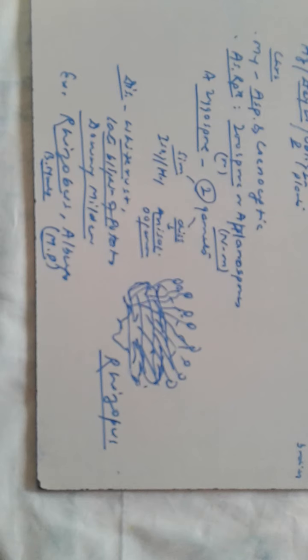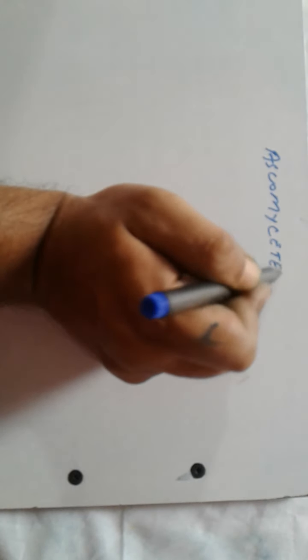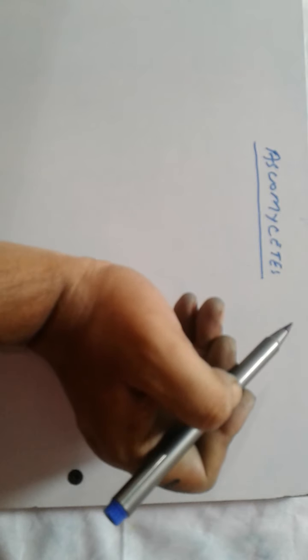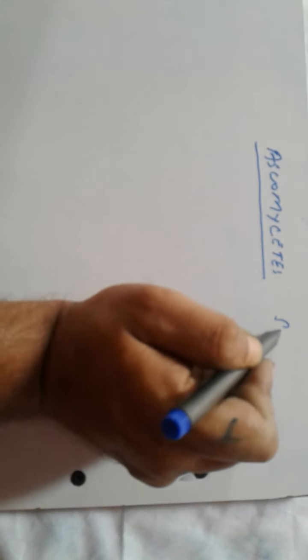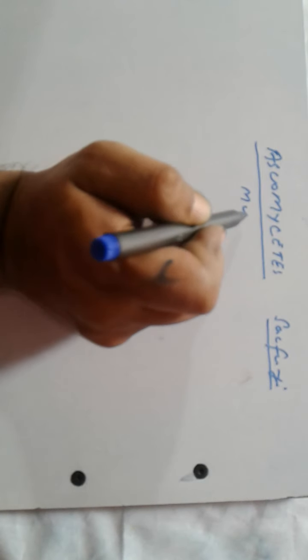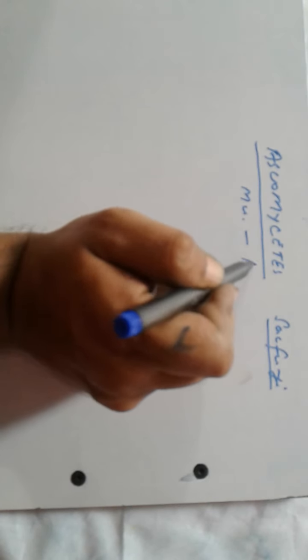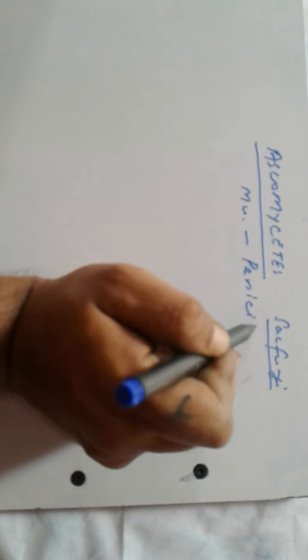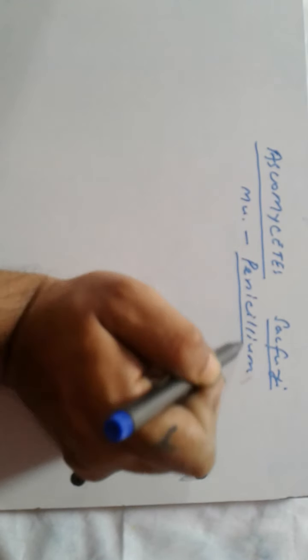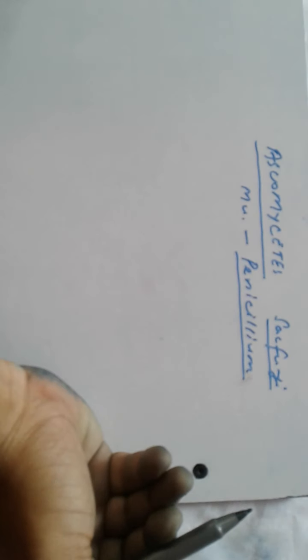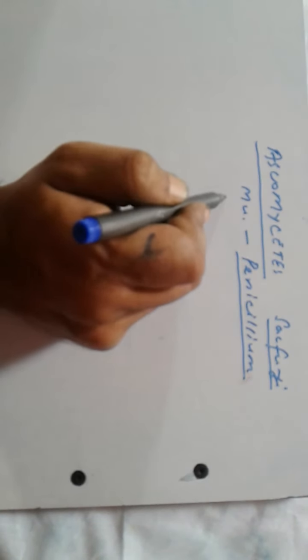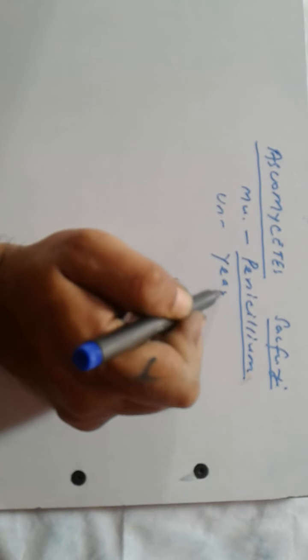So let us turn our gaze to Ascomycetes. Here the members are commonly known as sac fungi. Mostly they are multicellular, as in the case of Penicillium, and sometimes they are unicellular, as in the case of yeast.